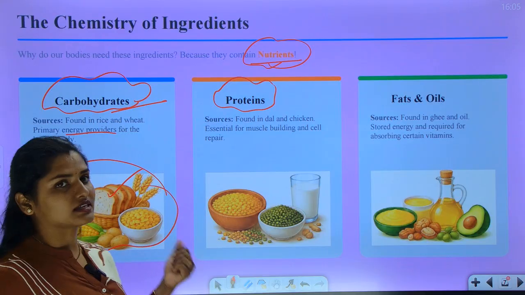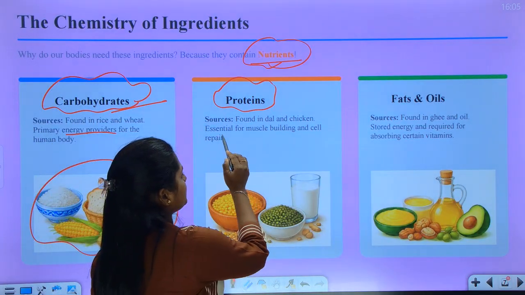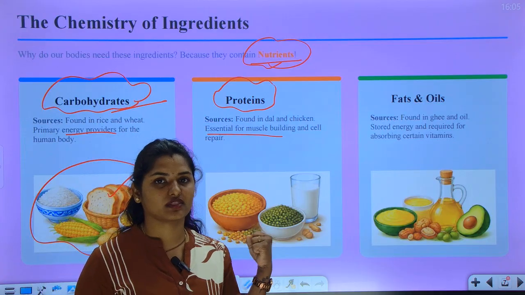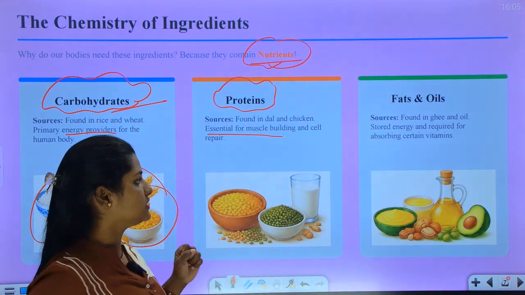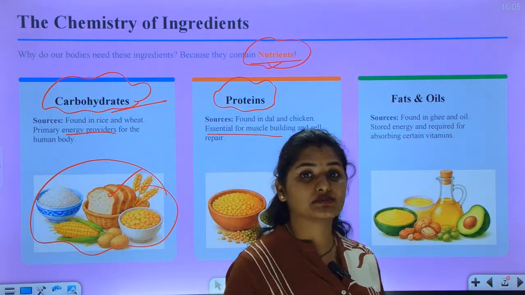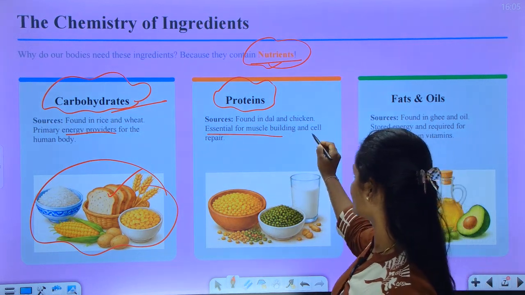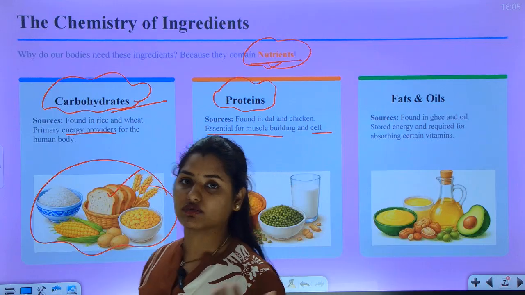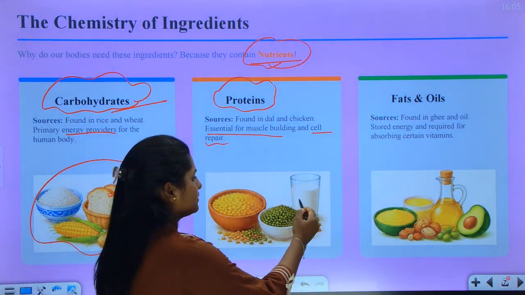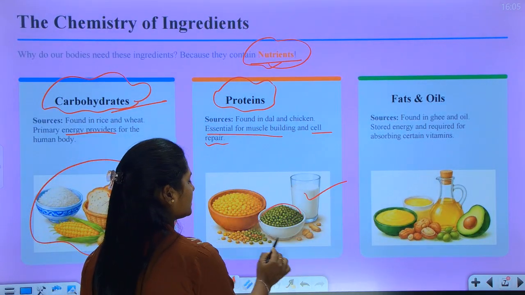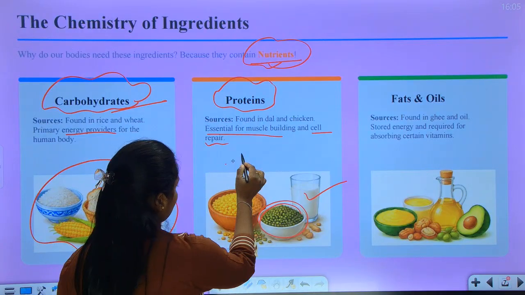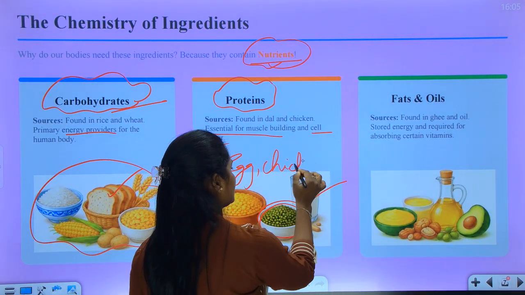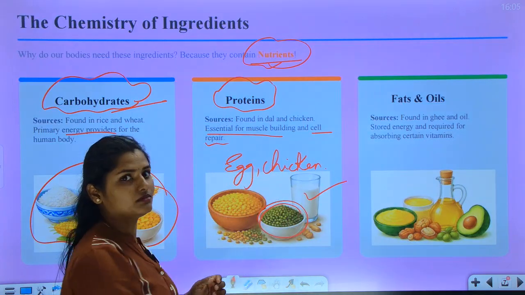Next, coming to proteins. What do proteins give? It is essential for muscle building, that is strength. Proteins give us strength, and they also help in cell repairing. Where can we find these proteins? We can find them in milk, peas, egg, chicken. In these we can find proteins.